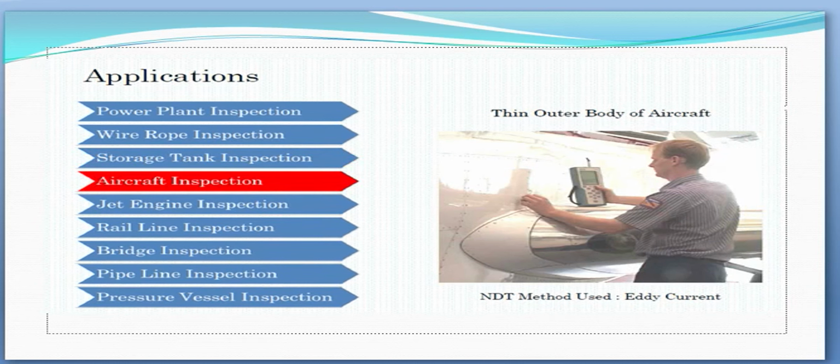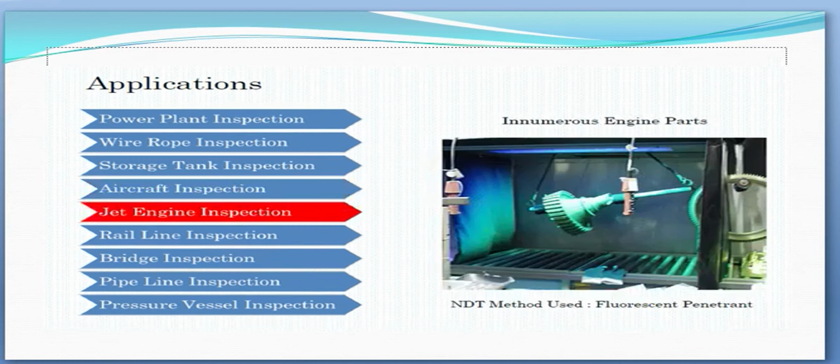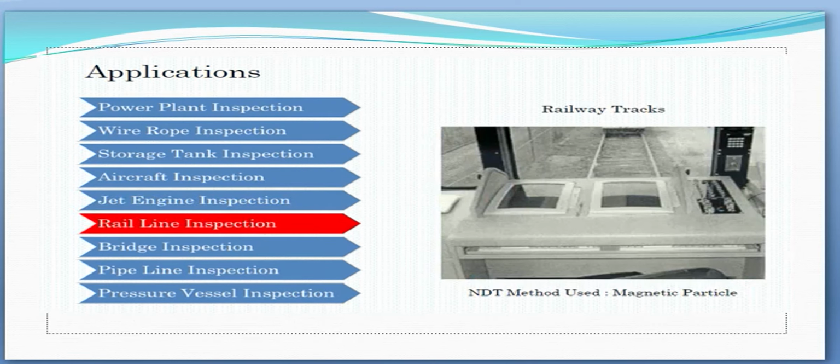Aircraft inspection, to inspect thin outer body of aircraft, eddy current non-destructive testing method is used. In jet engine inspection, fluorescent penetrant NDT method is used. In rail line inspection, magnetic particle non-destructive testing method is generally used.